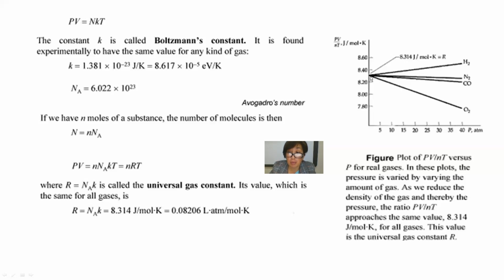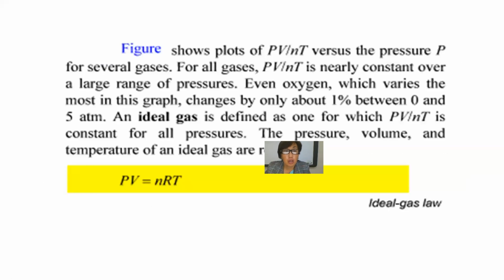This is plotted with pressure varied by varying the amount of gas. Then we reduce the density of the gas, and as the pressure approaches zero, the ratio PV divided by nT approaches the same value, 8.31 joule per mole Kelvin, for all gases. This value is the universal gas constant.